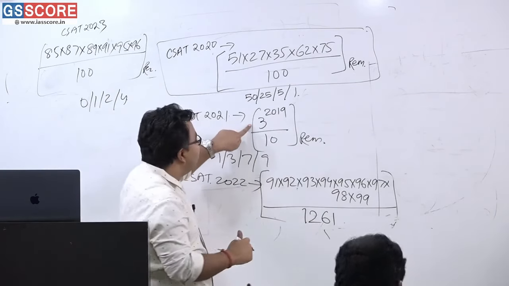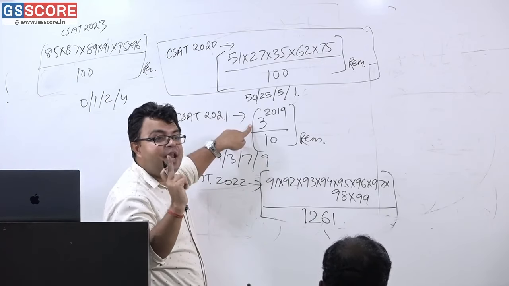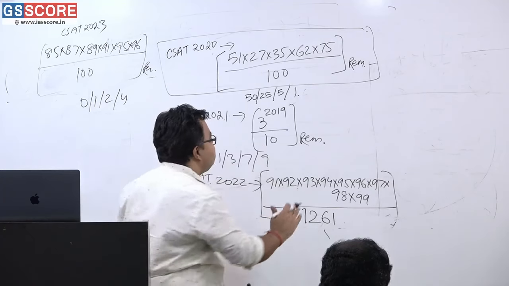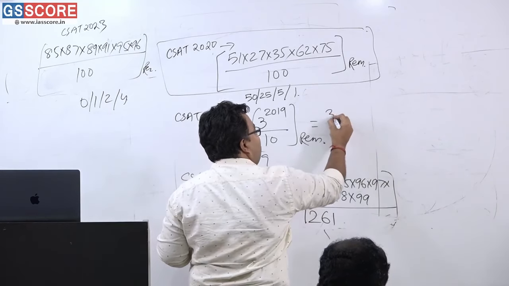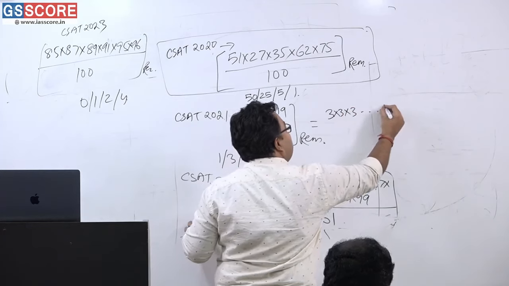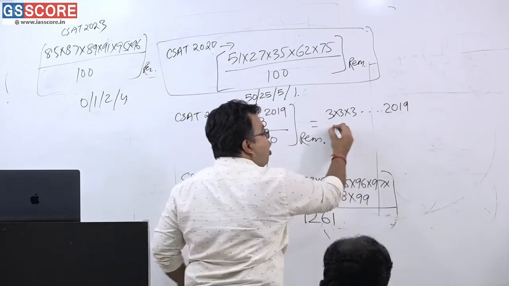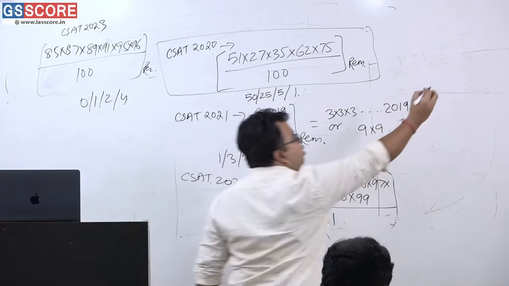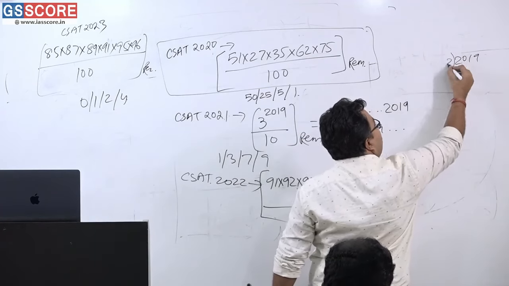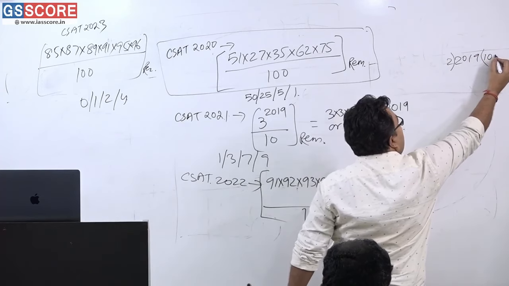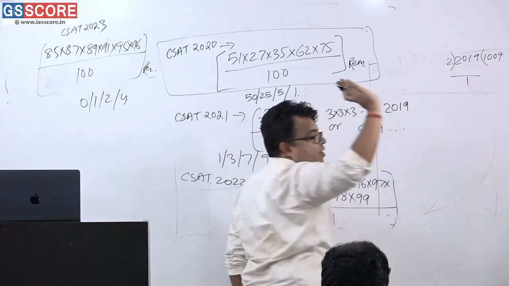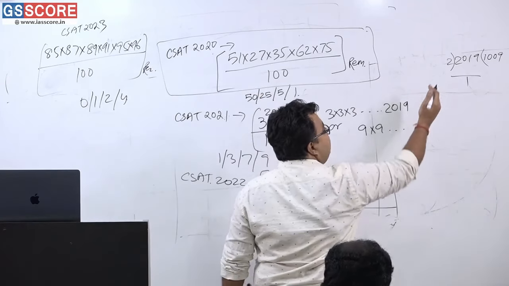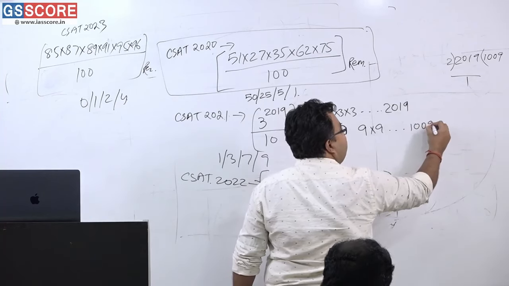Please see here. 3 to the power 2 is what? Always 9, and that is 1 before this. Am I correct? I told this very thing before, so you have to do only this very thing. 3 into 3 into 3, how many times? 2019 times. Or you can say 9 into 9, how many times? You can just understand. 2019 when divided by 2, what is the end result? 1009, and this is 1 remainder. Am I correct or not? Getting or not getting? है ना? So 9 into 9, how many times? 1009 times. Am I correct?